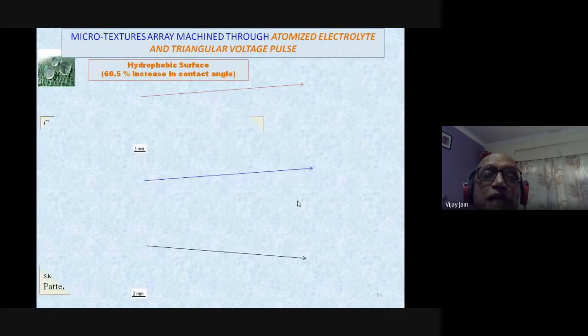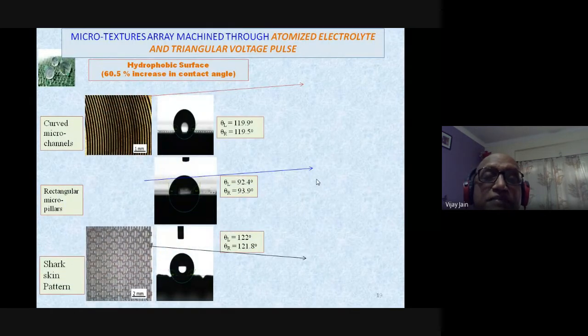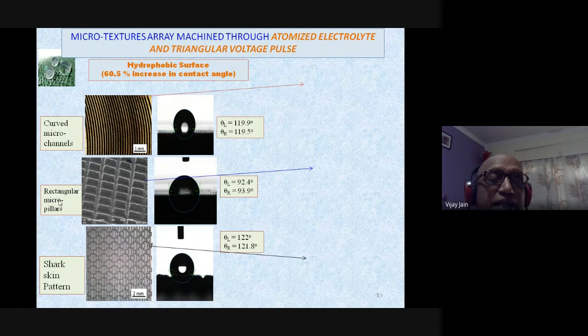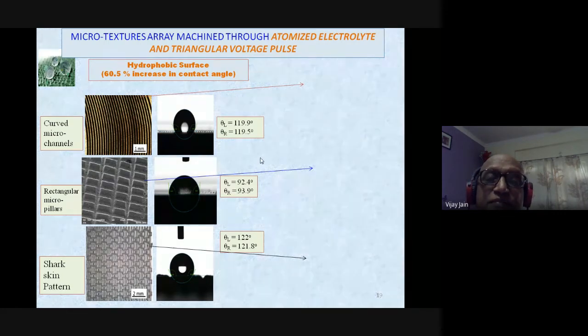Now, hydrophobic surfaces we have already seen. You can see over here, curved microchannels which are created by electrochemical microtexturing. And then we have the rectangular micropillars, which we have already seen. The angles are different over here.